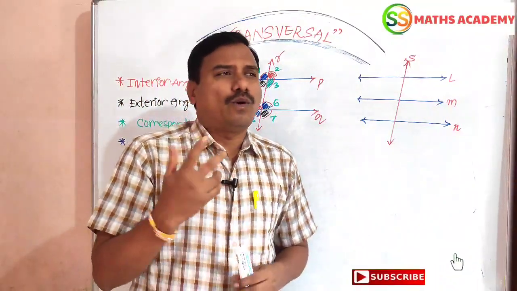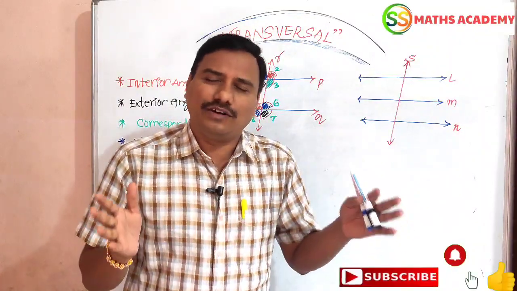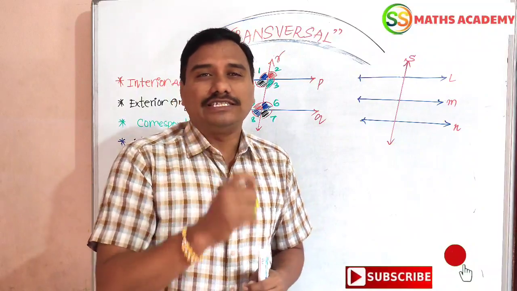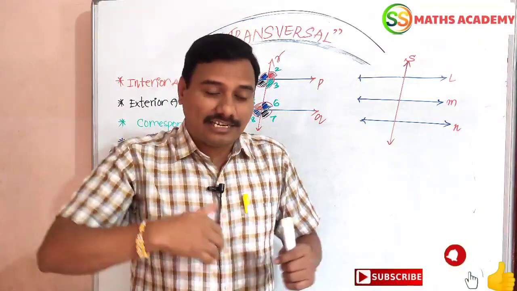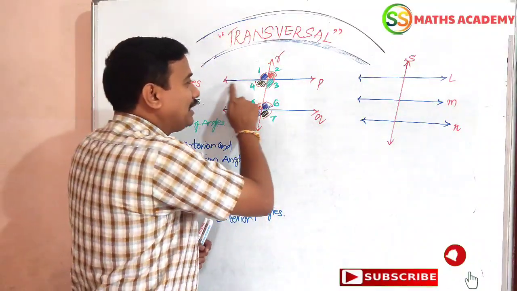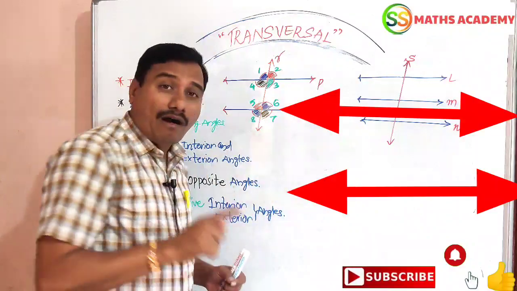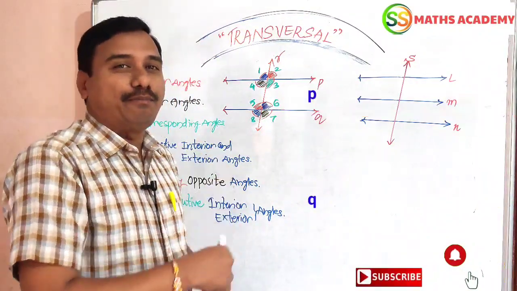Yes friends, what is the transversal line? In previous classes we have covered parallel lines, perpendicular lines, linear pair, and adjacent angles. In continuation, in a plane, P and Q are two lines.